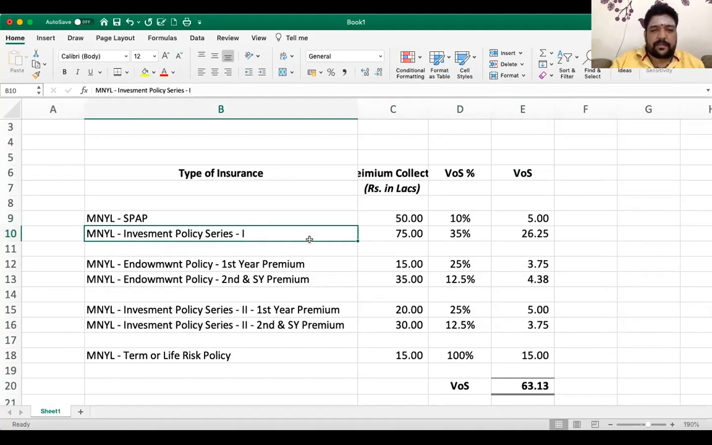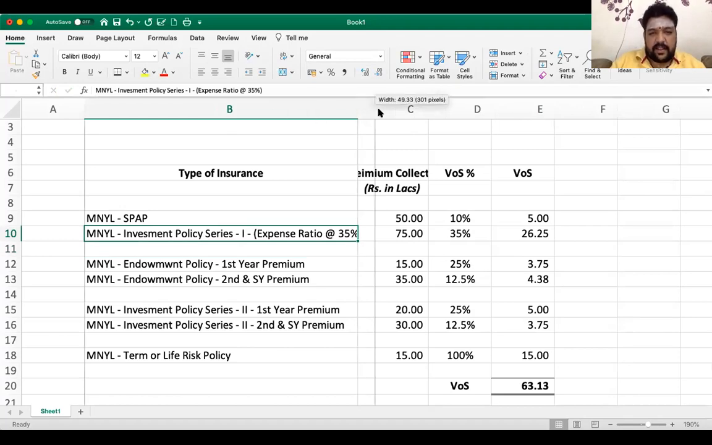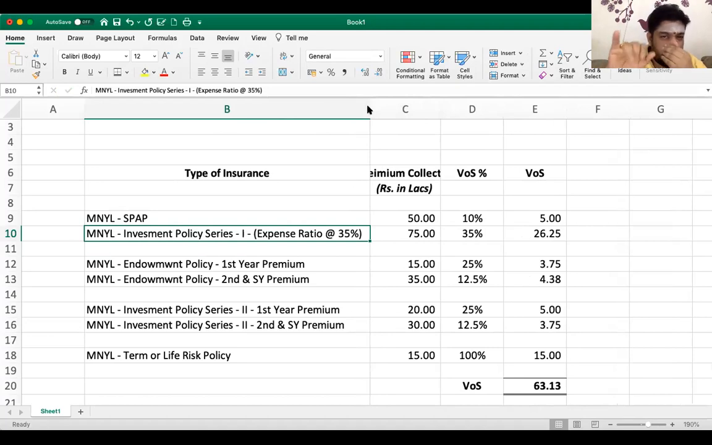For the investment policy, the expense ratio is mentioned, so the expense ratio will become the value of supply. If alternatively they had given the investment percentage, we would have determined the expense ratio, which is nothing but 100 minus the investment percentage. I don't know why somebody multiplied with 65%. 65% is the amount invested.